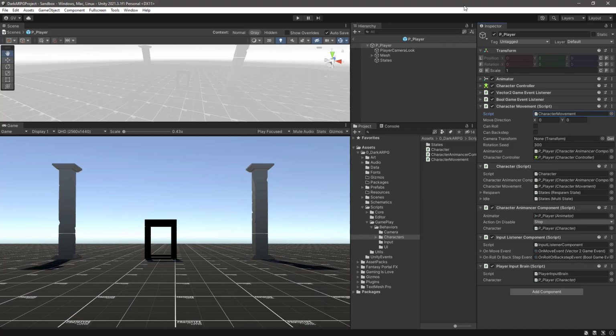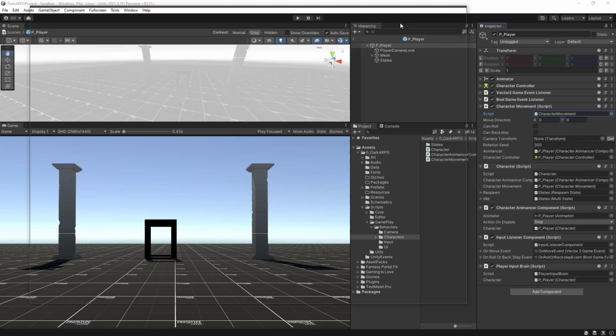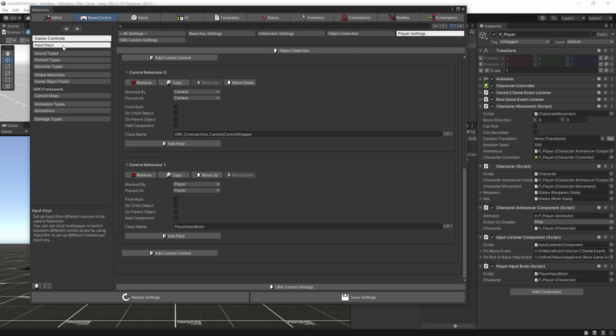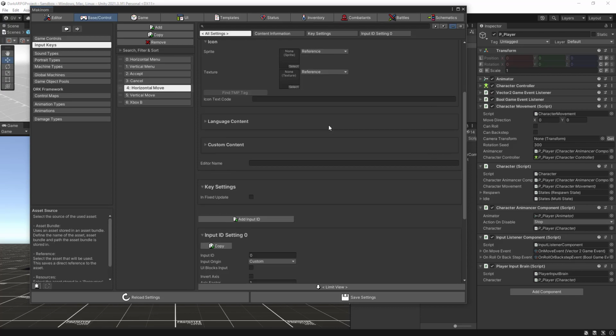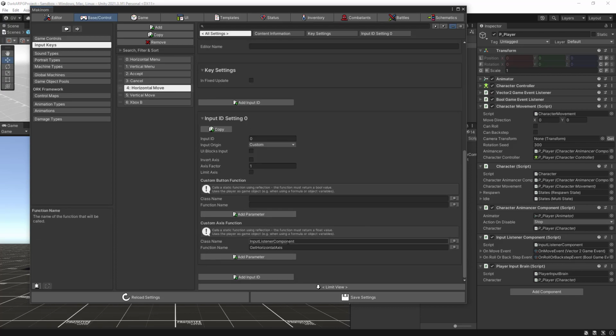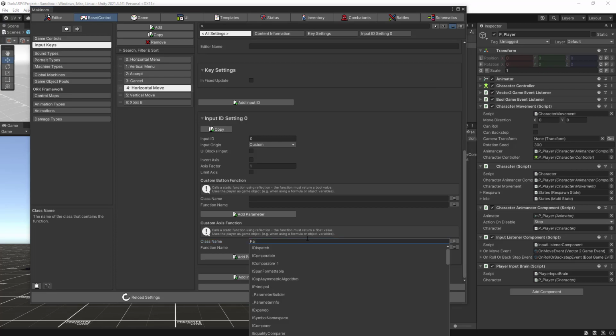the Machinome editor just to show you the reason for this. If we go into the input keys, we got this horizontal move and vertical move input keys. They are not a vector2 but just an axis, and if we scroll down, we remember that we are using the get horizontal axis and vertical move. And as you can see, I forgot to change those to the new player input brain, so let's change that.